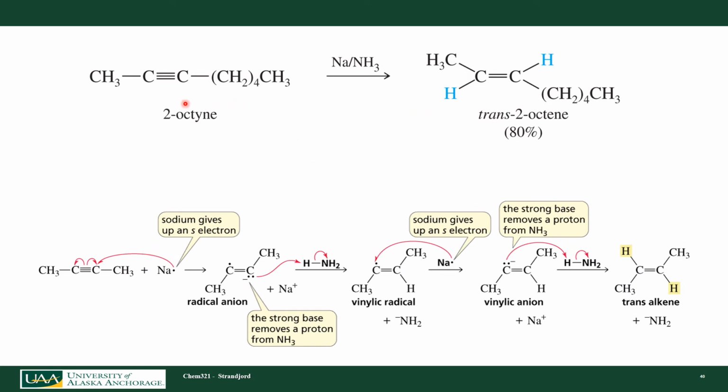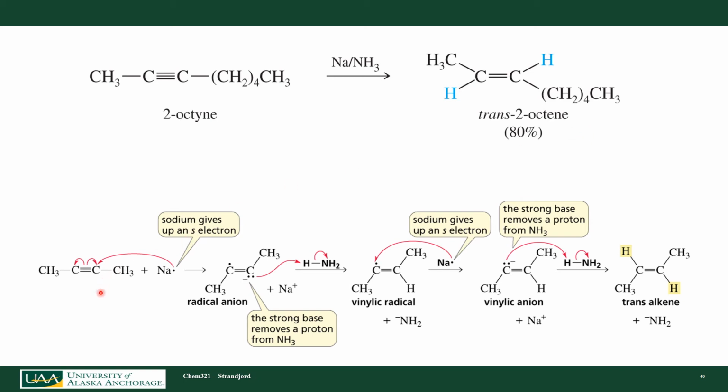So here I have 2-octyne. I have sodium and ammonia. I recognize that that is a dissolved metal reaction. I haven't listed some of the other things here, like the temperature, etc. And I know I get 80% formation of the trans 2-octene. The other 20% is either the cis version or some other reduction product.